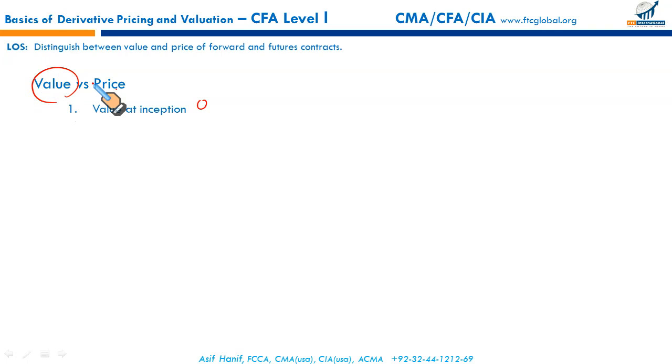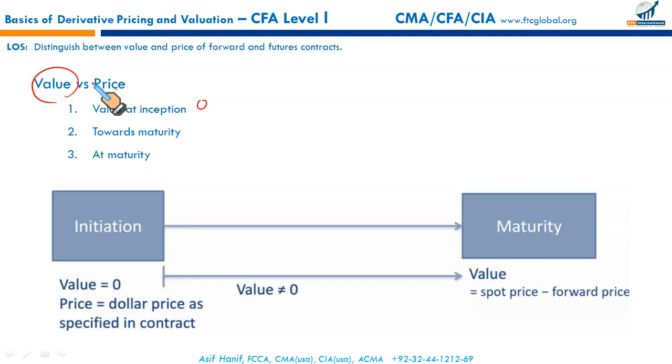The value of the forward and future changes, let me show you graphically here. The value is zero at inception, price of the future and forwards. But at maturity, the future, spot and the forward tend to converge. So between 0 and the maturity, the value of the forward or future is not 0. The forward value begins at zero and tends towards the forward price as the contract approaches maturity. We will learn how to calculate the price of the forward contract in our next LOS.